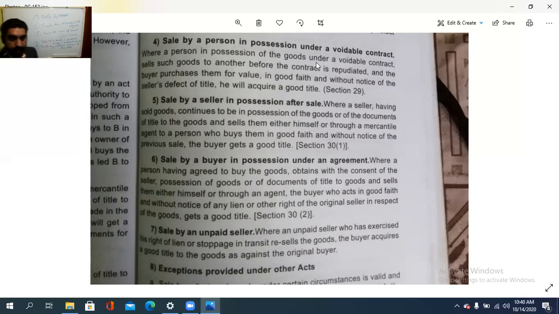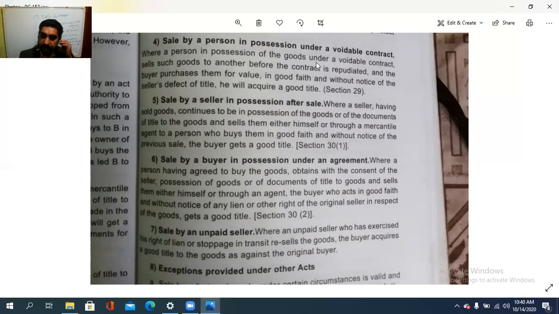Where a seller having sold goods continues to be in possession of the goods or of the documents of title to the goods and sells them either himself or through a mercantile agent to a person who buys them in good faith and without notice of the previous sale, there also the buyer gets a good title.